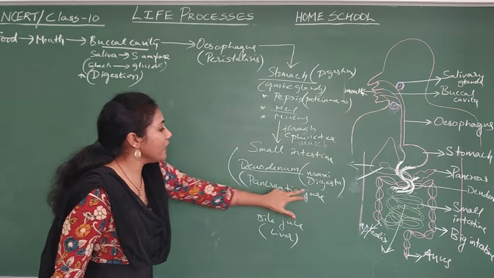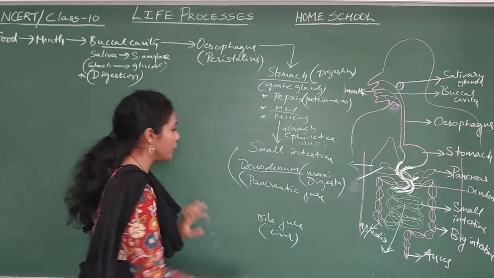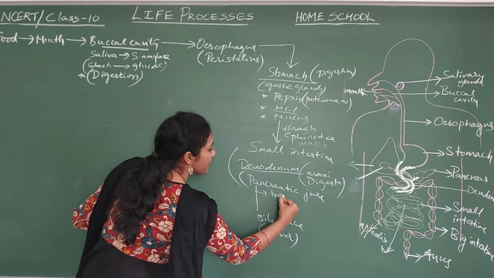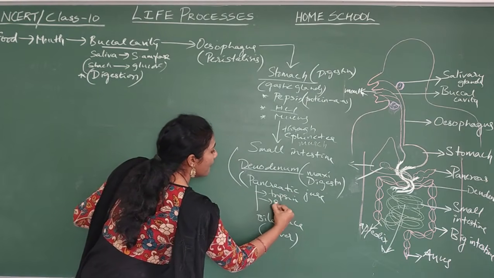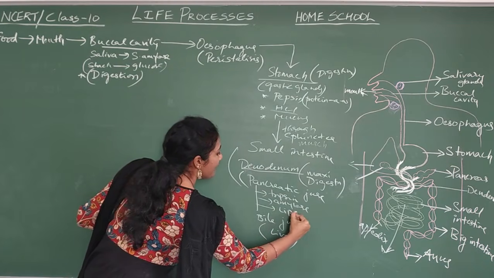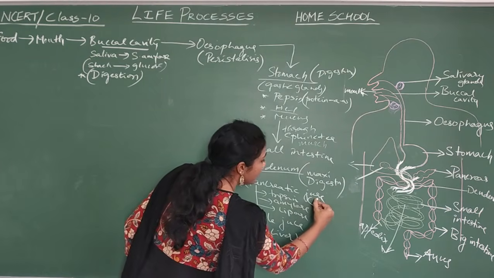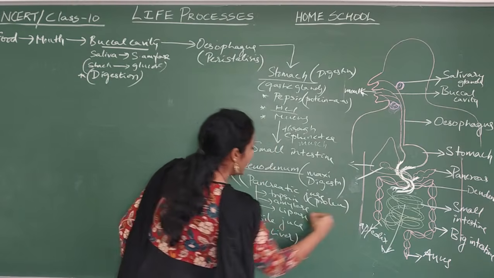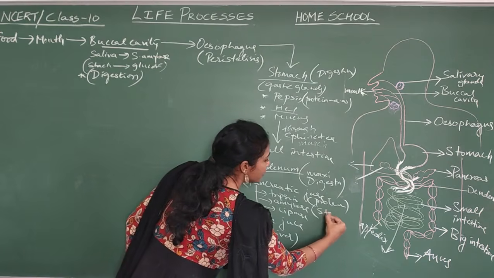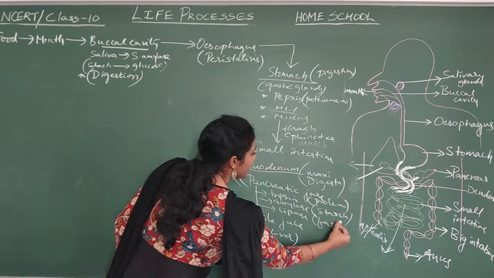So pancreatic juice is secreted by whom? Pancreas, a leaf-like structure. What does the pancreatic juice contain? Trypsin, amylase, pancreatic amylase, and lipase, pancreatic lipase. What does the trypsin do? Protein digestion. Amylase enzyme, what will it do? Starch digestion, that is carbohydrate digestion. Lipase will do fat digestion.